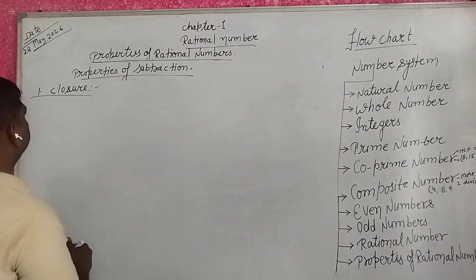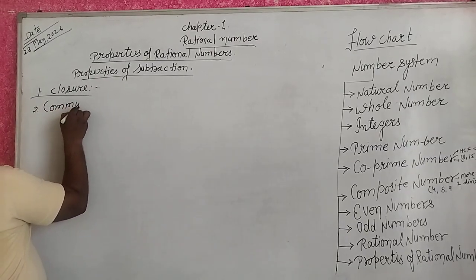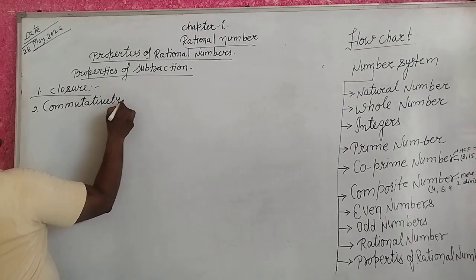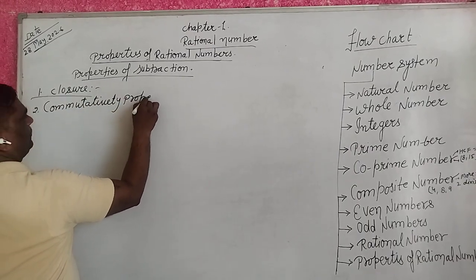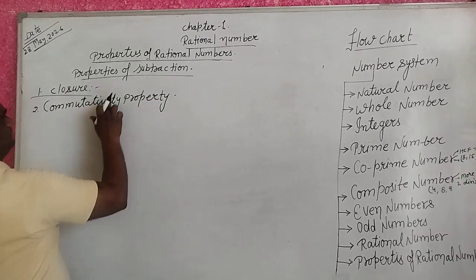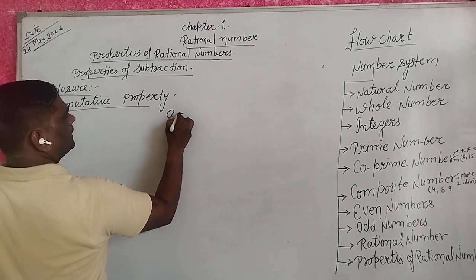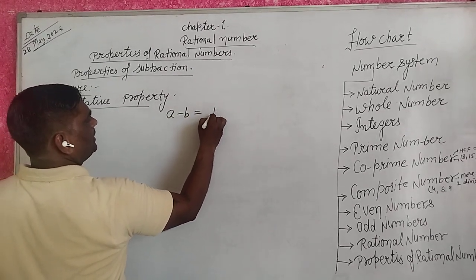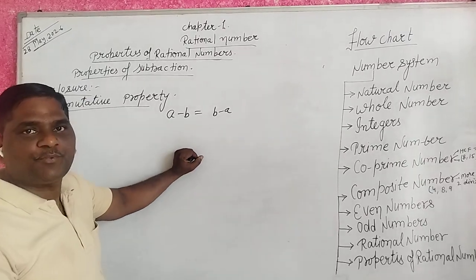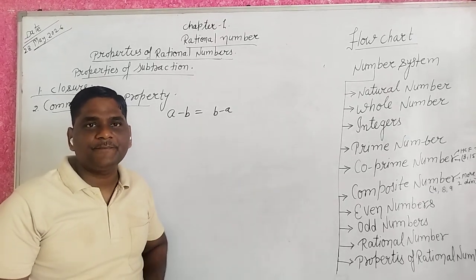Next, commutative property. Is A minus B equal to B minus A possible?